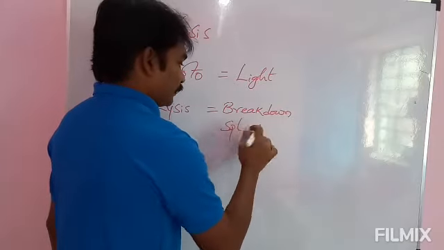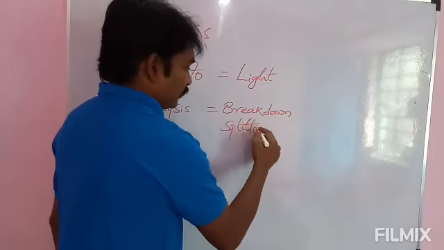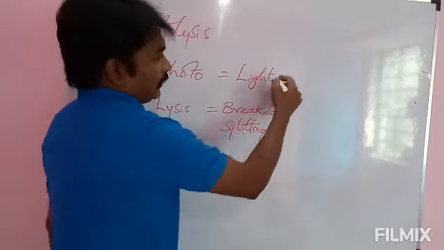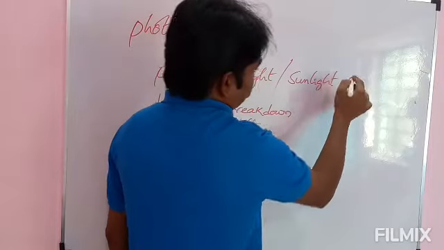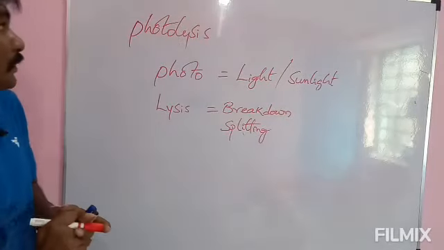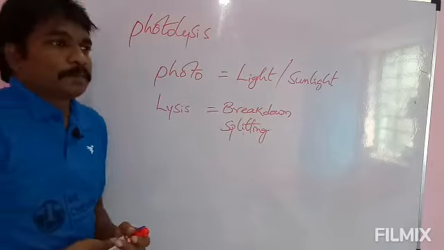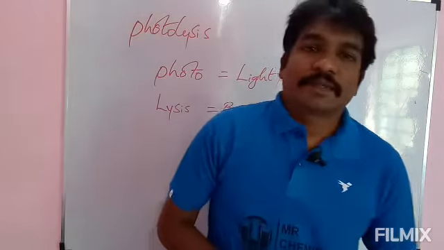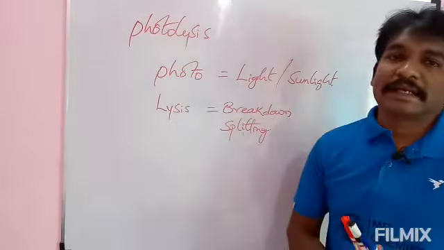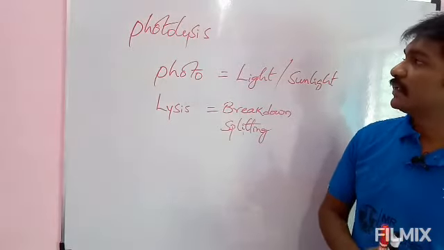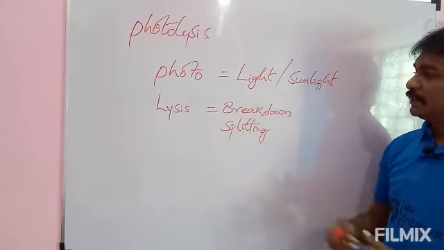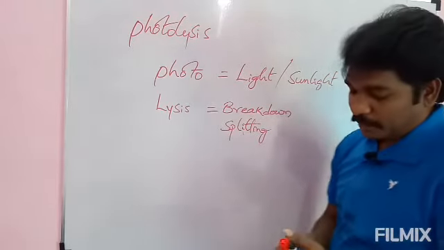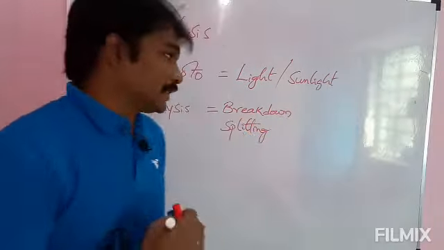Here generally we will consider sunlight. Photolysis means decomposition of a substance in presence of light, especially sunlight. Photo means light, lysis means breakdown.